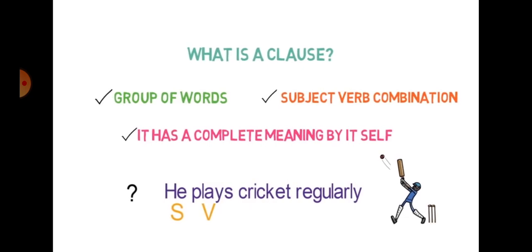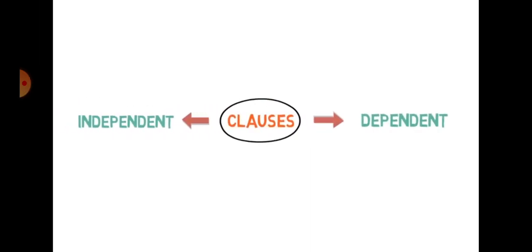Now when you read about clause, what else do you have to read in your chapter? Basically, clauses are segregated into two parts. One is independent, another is dependent. I believe that it's clear to you with the name only. Independent is where the subject and verb are already there and the meaning is already understood with the help of the clause only. It's totally independent. There is no need for any other sentence to get the meaning.